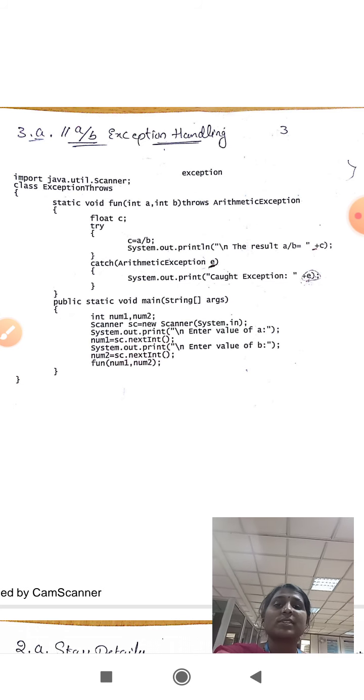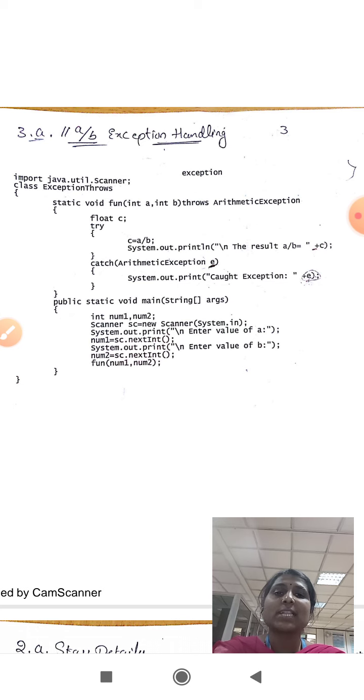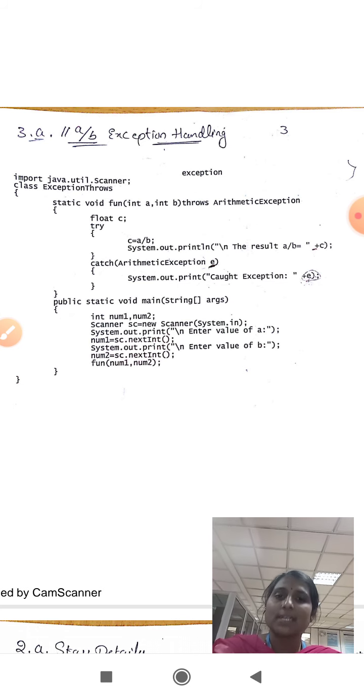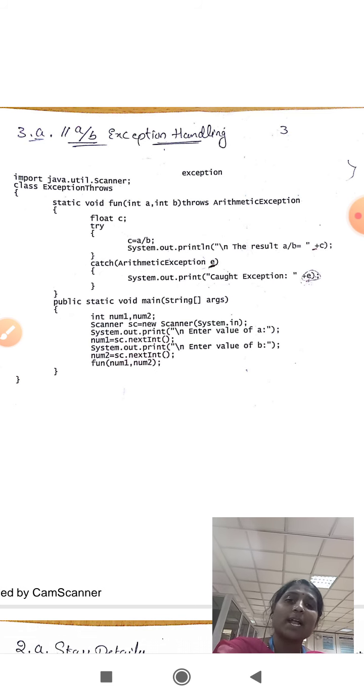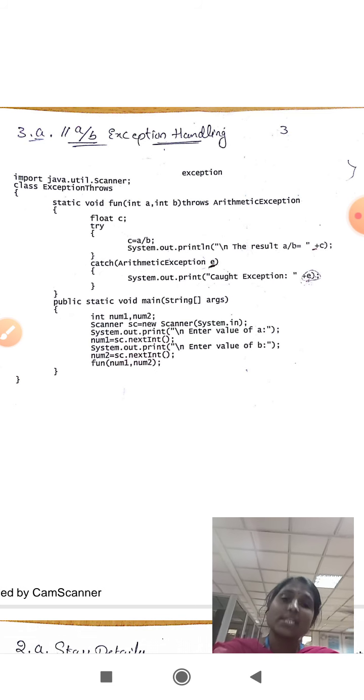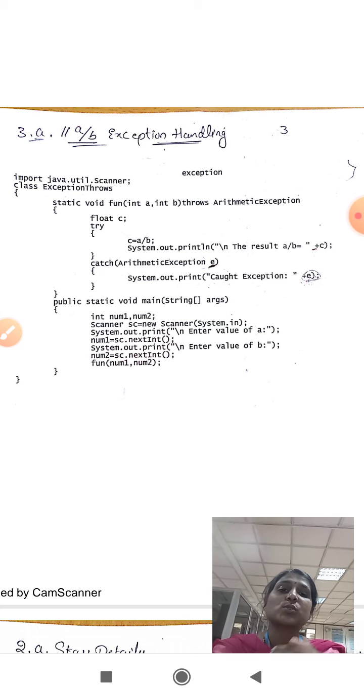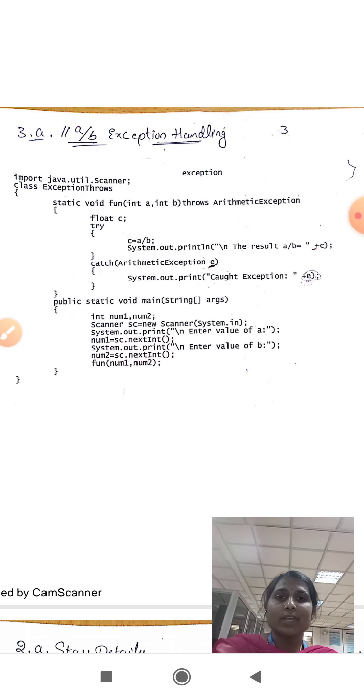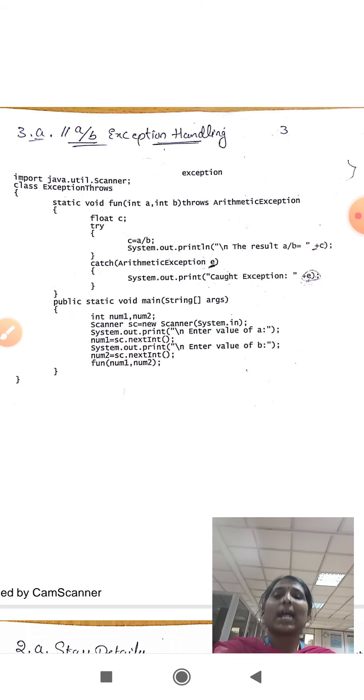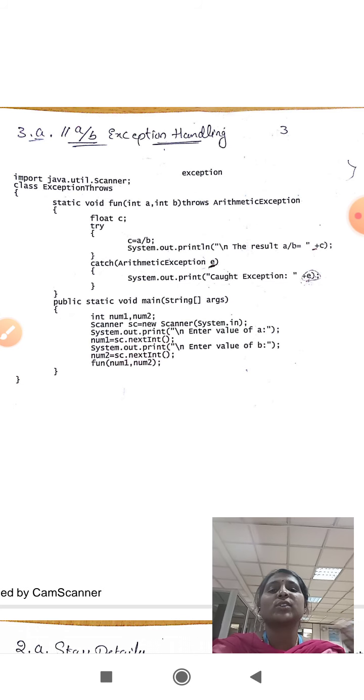When the 5th line, which has a divide by 0 error, is encountered, we get an error, and that error will be recorded or copied into a variable and displayed on the screen. And the rest of the lines, that is from 6 to 10, also will be executed. That is a graceful way of handling the error, and we continue to execute the rest of the lines. This is done with the help of the exception handling mechanism.